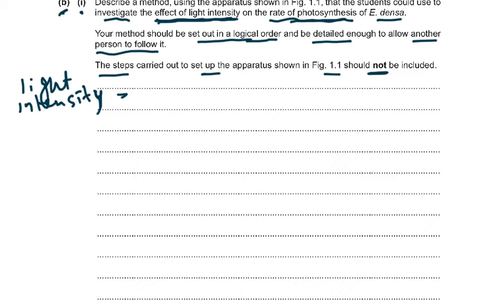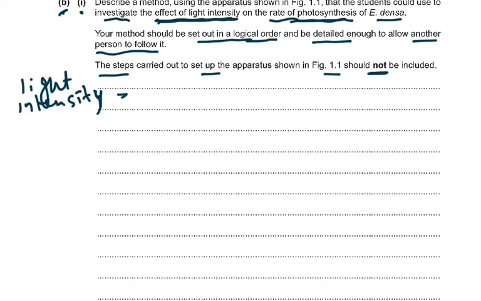Then an important thing is, like if you're doing it in the room where you're sitting at the moment, you have more light, you have other light besides the lamp. So if you think you're in the lab and you're just using this lamp to expose this plant to the light, then you've got to have the rest of the room in darkness, because you've got the ambient light as well. So carry out the investigation in a dark room or with no other light source. That was another point, because if you do this with this lamp and then you have the other lights on in the room as well, then that's not very fair.